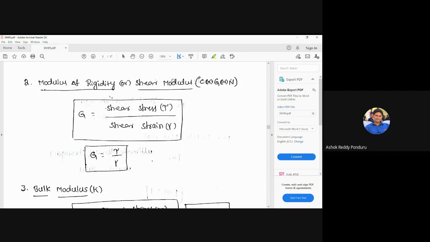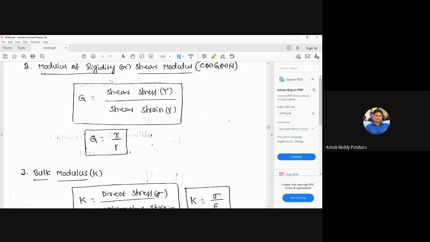Modulus of rigidity or shear modulus, G, is equal to shear stress divided by shear strain. We know what is meant by shear stress and what is meant by shear strain, already explained. So G is tau divided by gamma. G is equal to tau divided by gamma. This G is very useful while designing shafts based on the stiffness criteria.